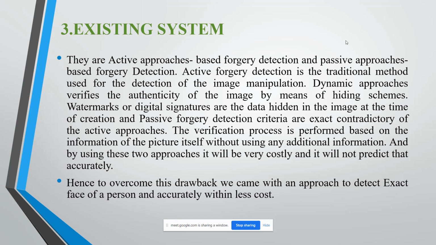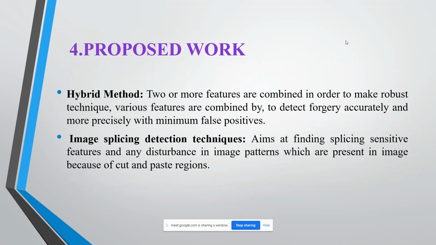By using these two approaches, it will be very costly and it will not predict accurately. Hence, to overcome this drawback, we come up with an approach to detect the exact face of a person accurately at a lower cost. Next, we will move on to the proposed system. Here, we focused on common tampering techniques. Every time an image is manipulated, it leaves behind some clues that can be studied to understand how it was manipulated. One is the image splicing technique.